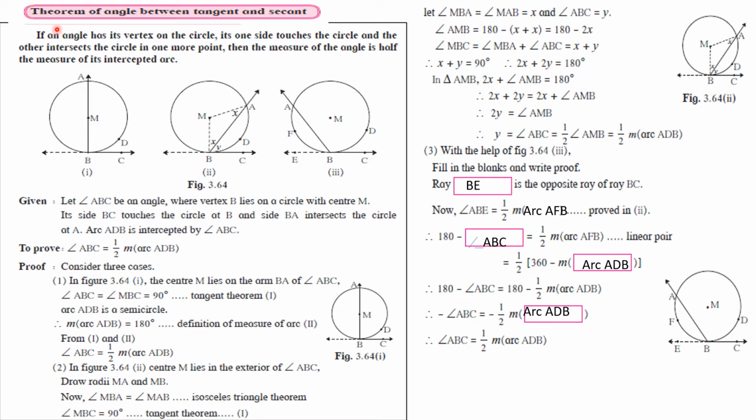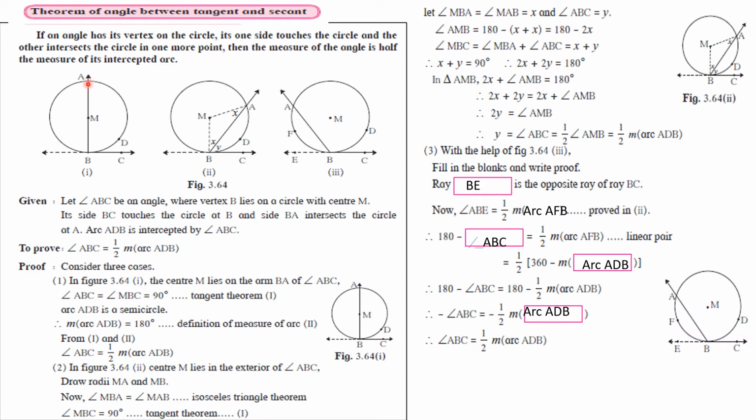Children, study the very important theorem, that is theorem of angle between tangent and secant. Statement says, if any angle has its vertex on the circle, its one side touches the circle and the other intersects the circle in one more point, then the measure of the angle is half the measure of its intercepted arc. One side touches the circle and one intersects the circle in two distinct points. So now BC is touching the circle. Observe all three diagrams.